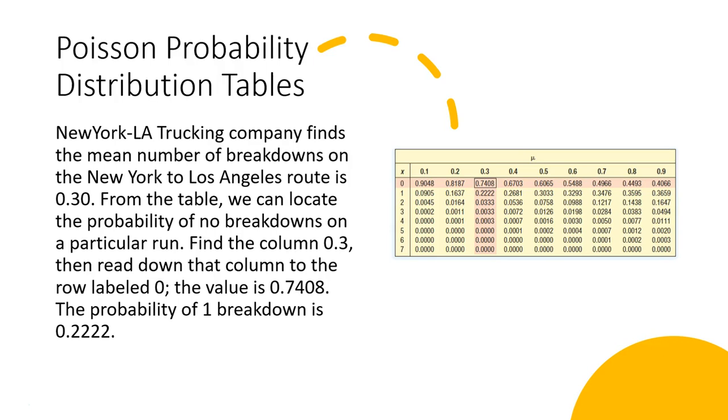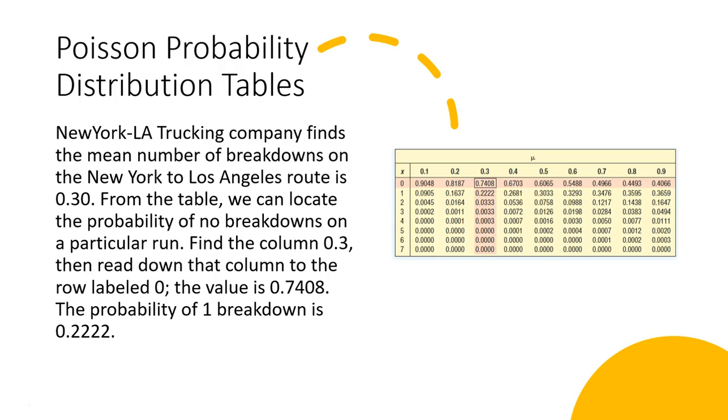So if we were to look at using a probability table, we can use the example of the New York LA Trucking Company, which finds the mean number of breakdowns on the New York to Los Angeles route is 0.3. So if we were looking at the table, we can say that the probability that we wouldn't have any breakdowns on a particular run by finding the x value of 0 and the 0.3 value across the top for the mu.